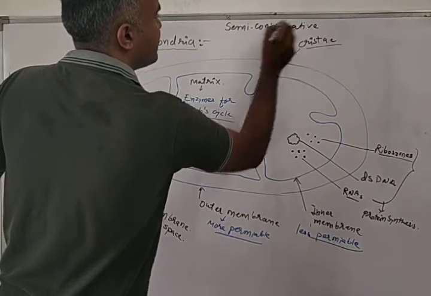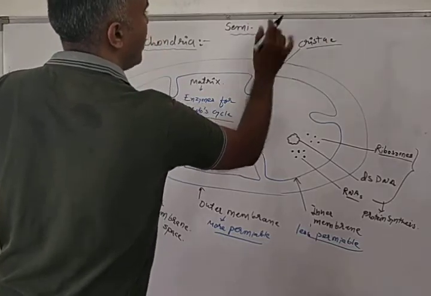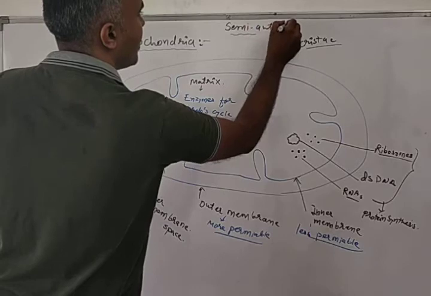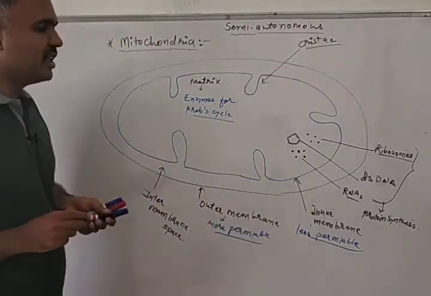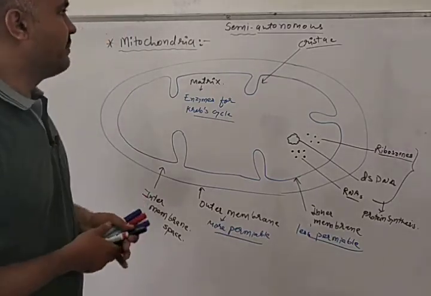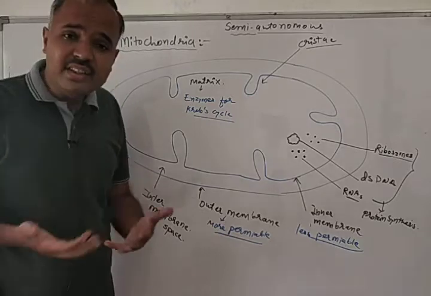What is the meaning of semi-autonomous? Not semi-conservative. It is semi-autonomous. Semi-conservative will be in DNA. So mitochondria is semi-autonomous. How can we say that?